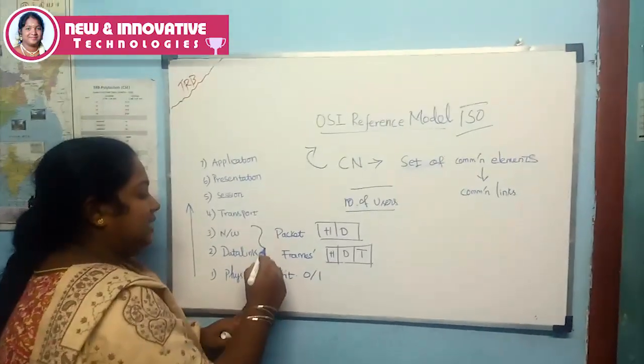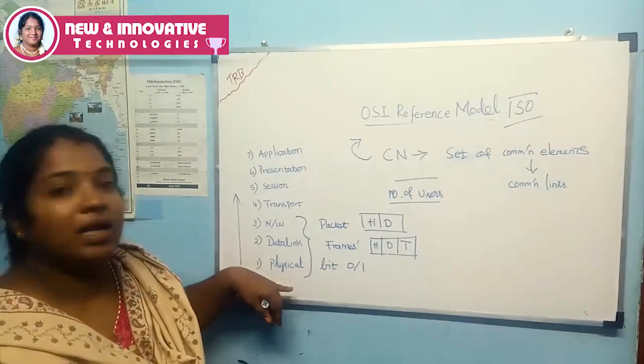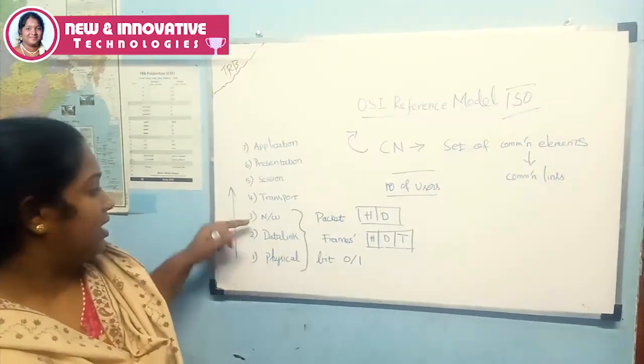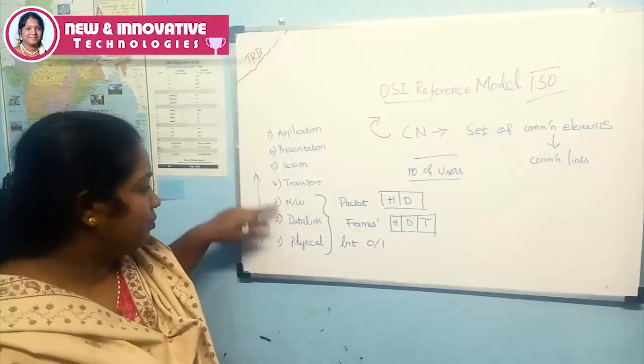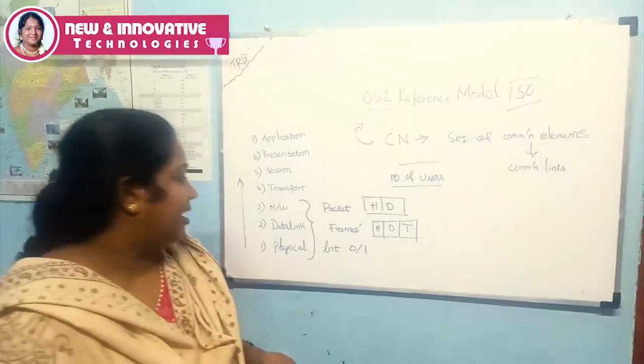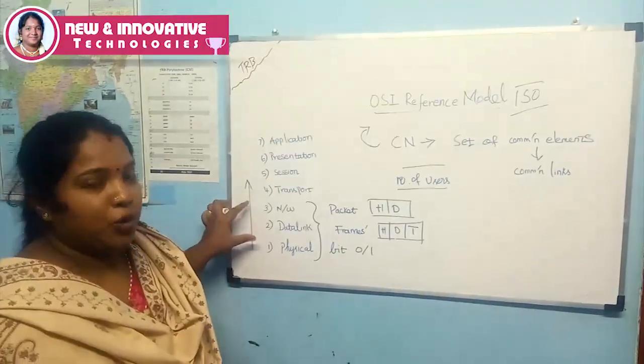So basically the 3 layers are grouped together, that is physical, data link and network layer. These 3 are in a group, and they are called the network support layers.